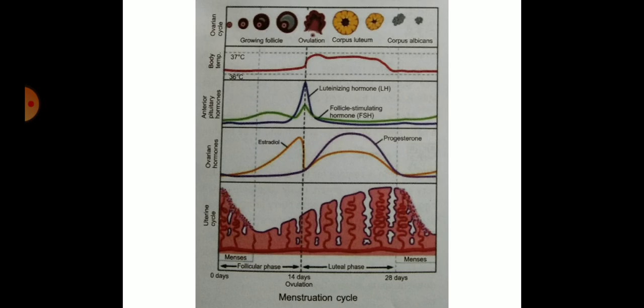The menstrual cycle begins in a female at 10 to 12 years generally. This time is called menarche, and the menstrual cycle stops in a female at 45 to 50 years, which is called menopause.